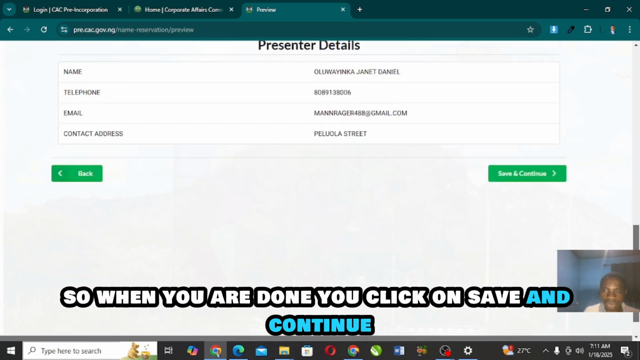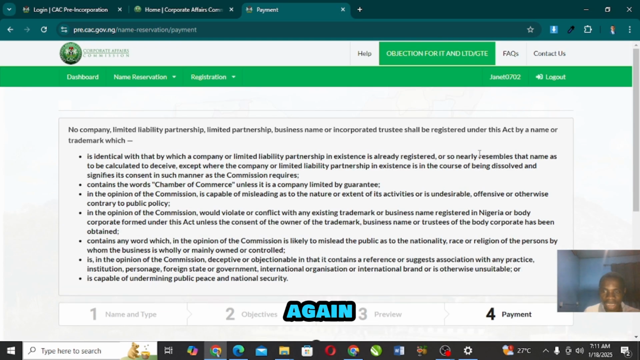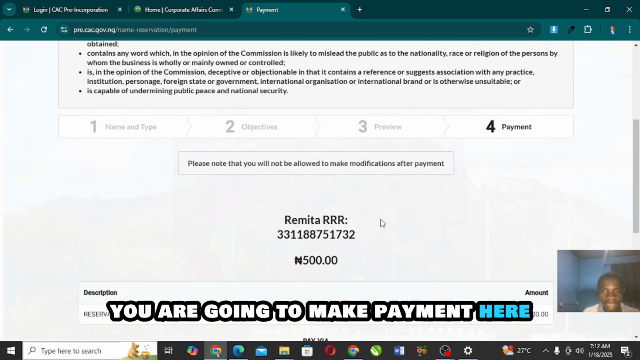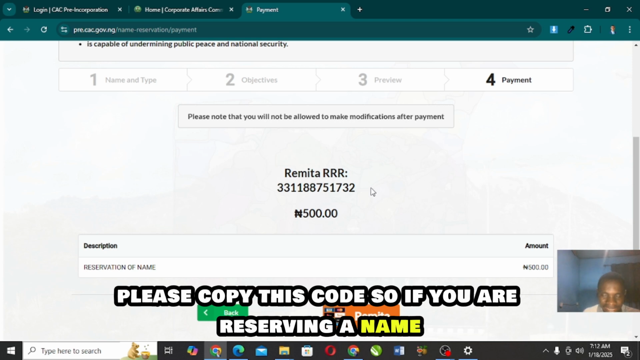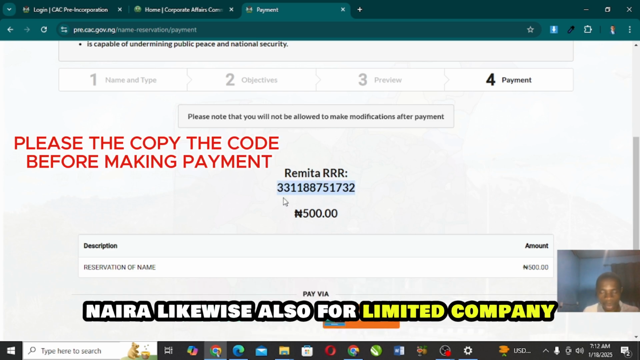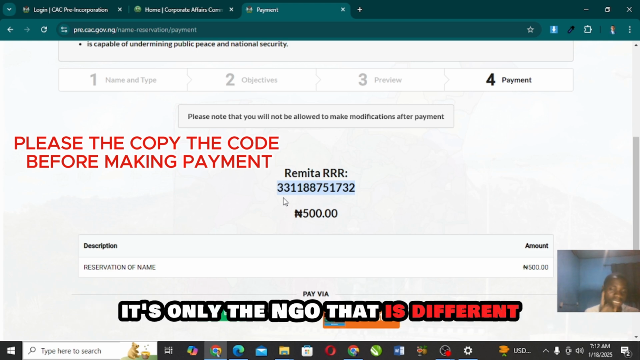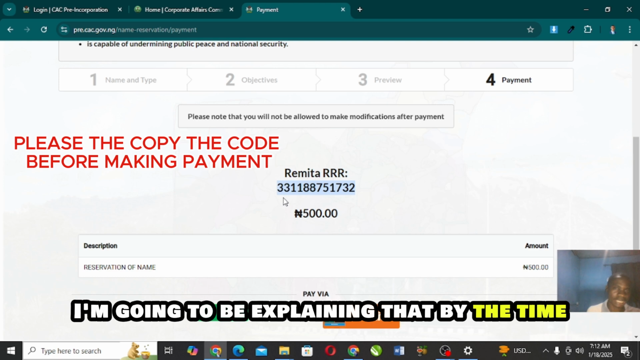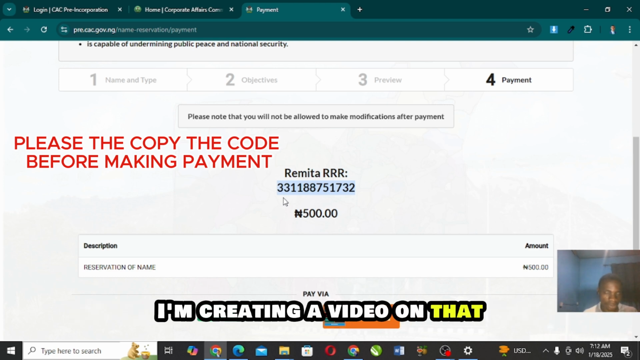So when you are done, you click on save and continue again. This is where you are going to make your payment. You are going to make payments here, and before you make payment, please copy this code. So if you are reserving a name, the money you are going to pay for business name is 500 naira. Likewise, also for limited company, it's only the NGO that is different, which is 5,000 naira. I'm going to be explaining that by the time I'm creating a video on that.